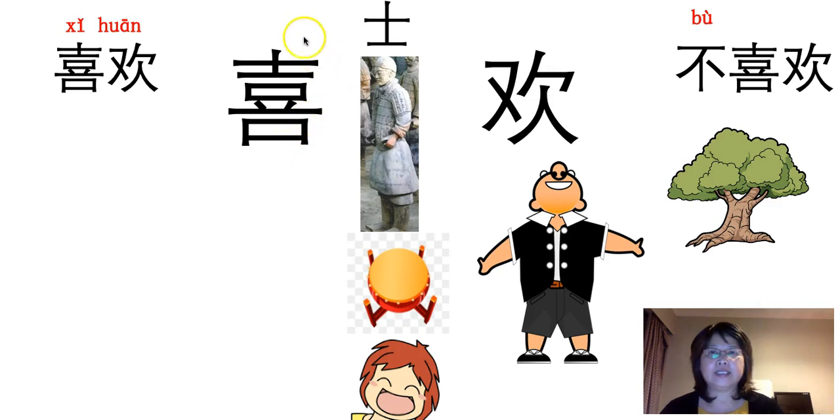The character 喜 looks very complicated. It has so many lines. I'm going to break this up to help you to understand this character. The top part of this character, this is 士. So originally it means soldier.